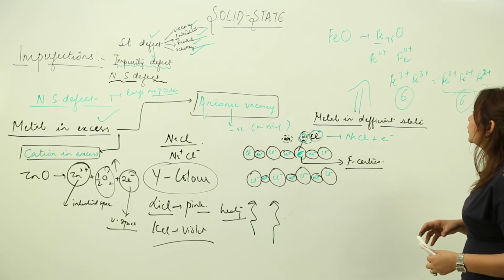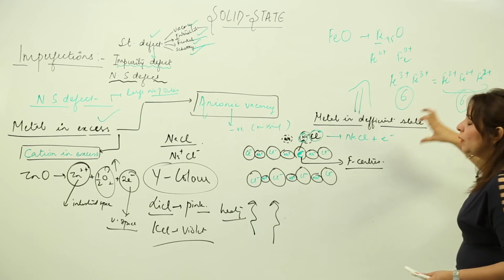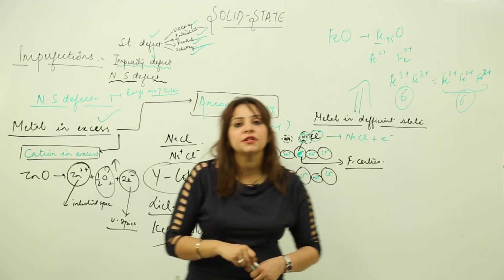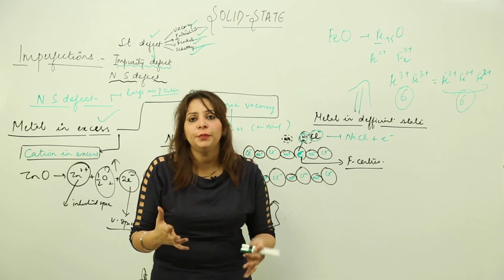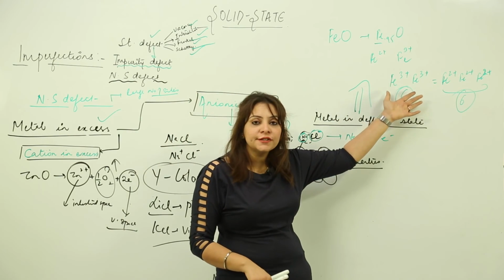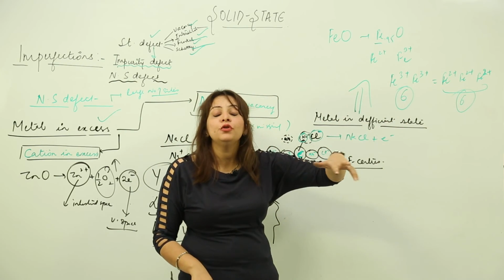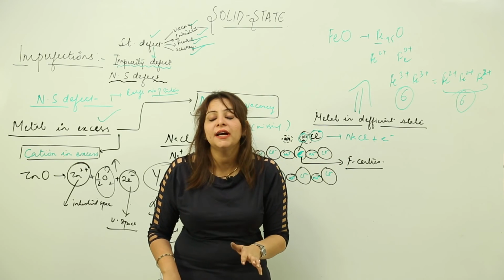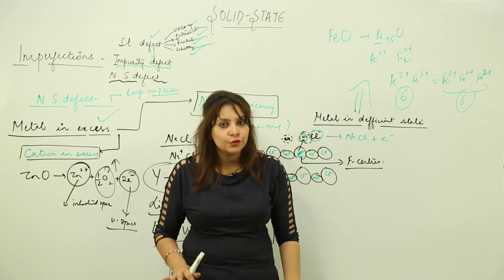Right. So what is going to happen? In this case, some of the Fe2+ will just leave the space. It is not present somewhere, and those places are filled by the Fe3+. As you can see, we have to restore the neutrality. I told you that in the crystals we have to restore the neutrality.